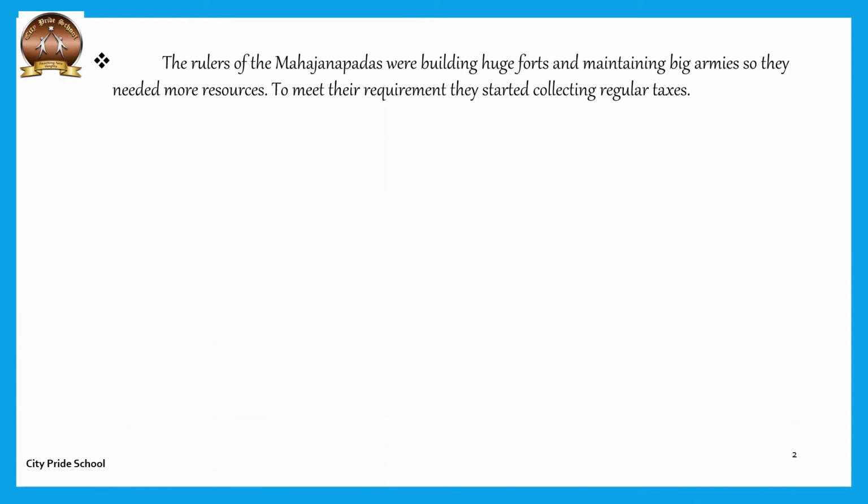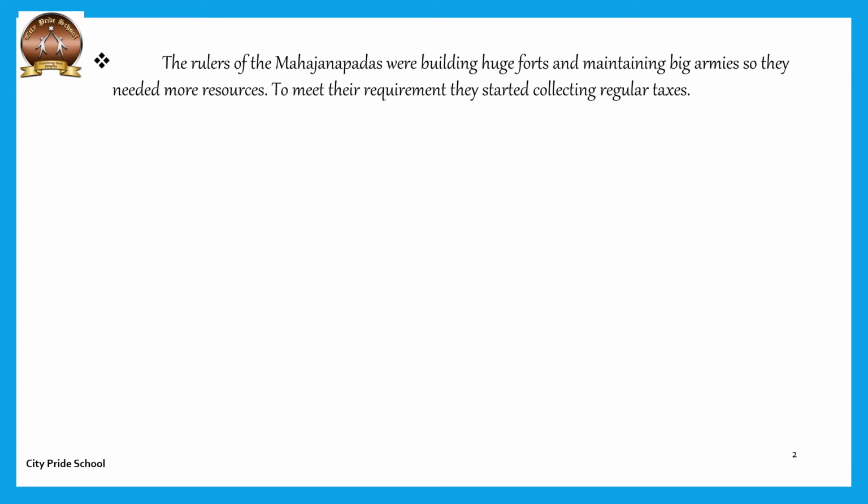As discussed in the earlier session, the rulers of the Mahajanapadas started building fortification walls. They started constructing huge forts. They even started maintaining armies. So they had to pay the soldiers and they required a lot of resources, a lot of finance. Now, how could they meet these requirements? For that, they started collecting regular taxes.